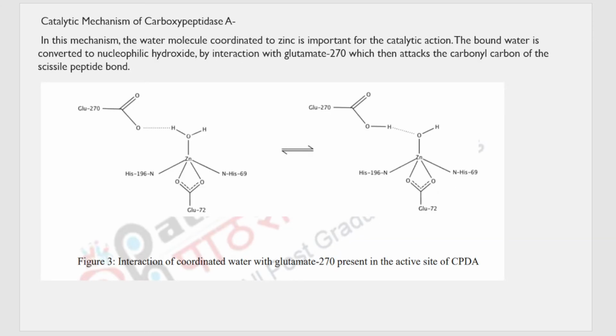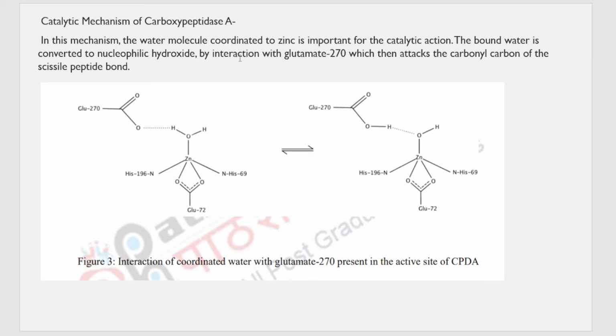Next, we are studying the mechanism, how it does the hydrolysis of the C terminal and how the C terminal is cut off. This is very important, students, the catalytic mechanism of carboxypeptidase A. So how does it start is told in this slide. In this mechanism, the water molecule that is coordinated to the zinc plays a very, very important role. This water molecule, on interaction with glutamate 270, an amino acid chain that is present, is converted into hydroxide, that is OH.